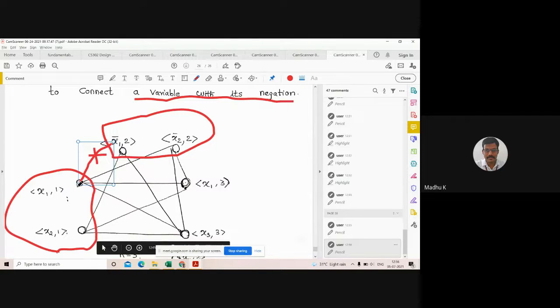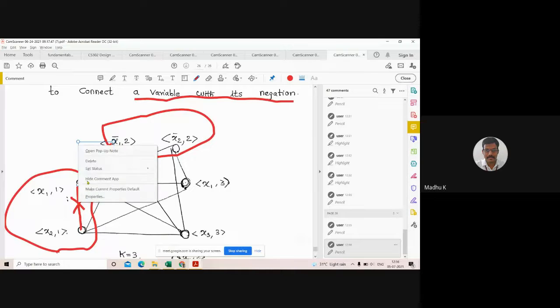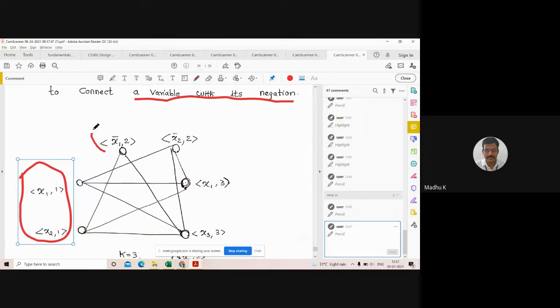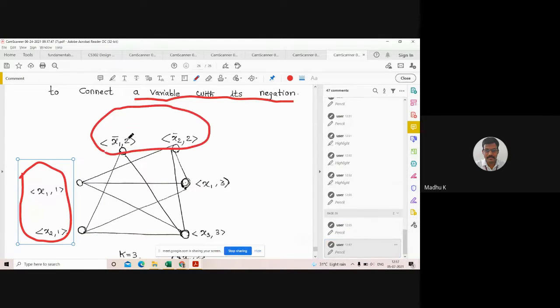I can't add x1 to x2. This is not possible. Why? Because it is not possible to connect two variables within the same clause. Okay, fine. Next, I will try to add this clause from here. So only edges between the clauses are possible. Okay, this one and this one.